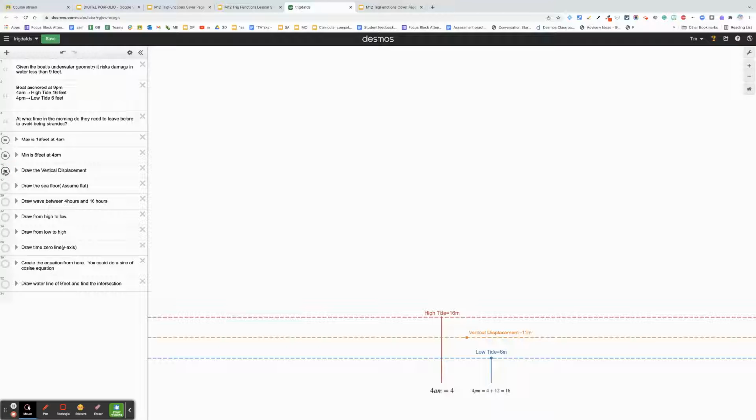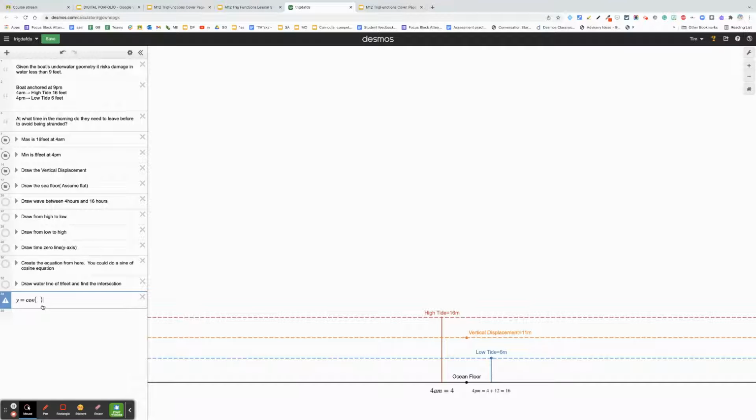Then we're going to draw the vertical displacement, which is going to be halfway in between 16 and 6, which happens at 11 meters. And then we're going to draw the sea floor, so it's down there. If I were beginning to draw an equation, let's do a cosine wave. So I'm going to go 2 pi divided by something, and let's not forget our phase shift. Let's also get the vertical displacement in there, and the vertical displacement is plus 11, which means that the amplitude is 5.